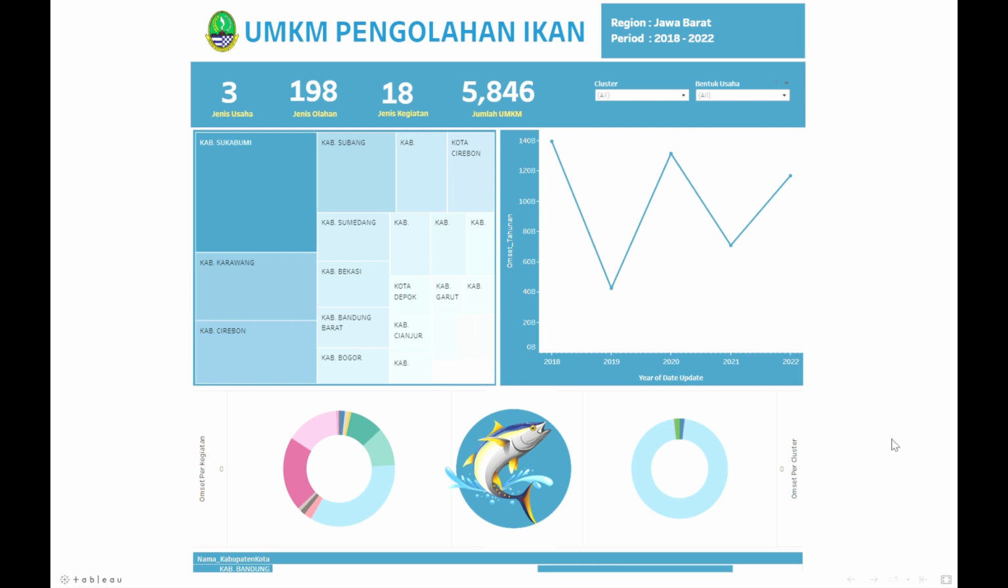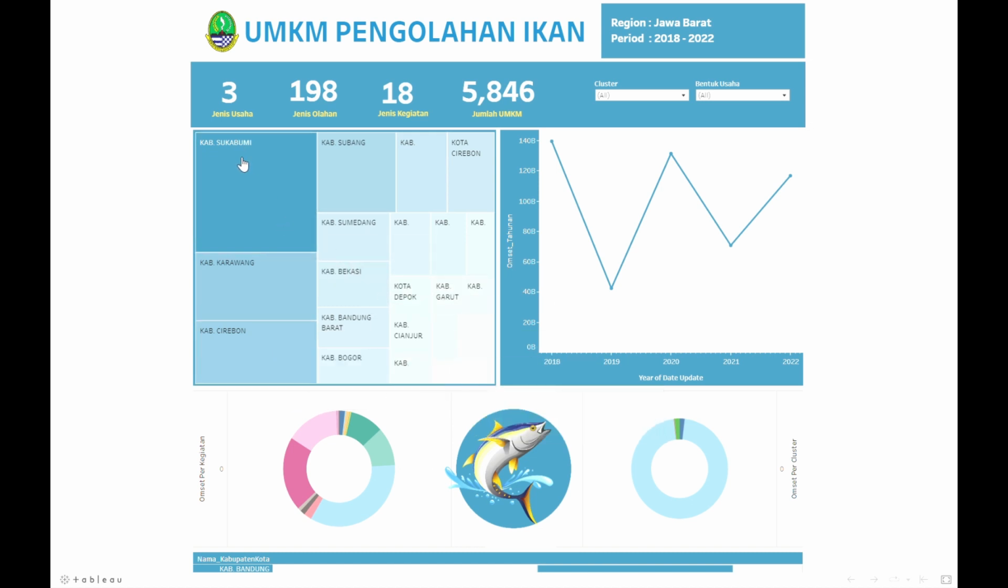This is the Tableau dashboard that we have built using the dataset of MSME Fishery Processing Units in the region of West Java in the period of 2018 to 2022. Generally, there are 3 business types, 198 processing types, 18 activity types, and 5,846 total fishery MSMEs in West Java. Then it's divided into regencies and cities, so we can find out more detailed information of every city and regency from the largest to the smallest.